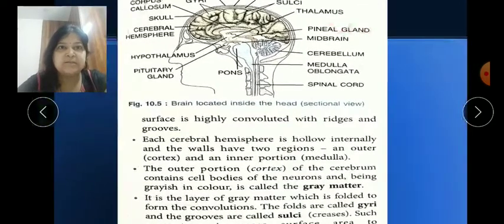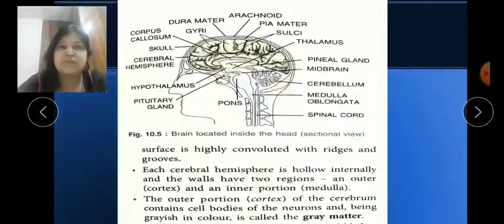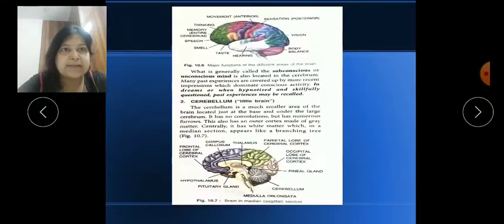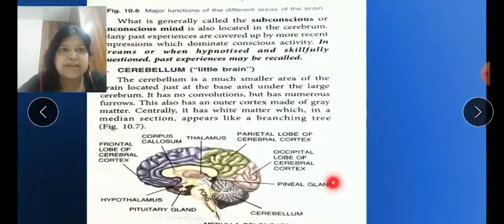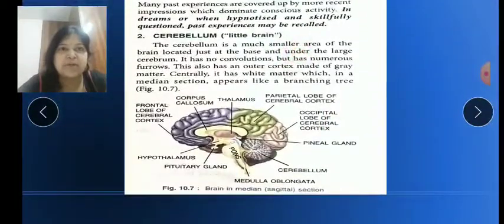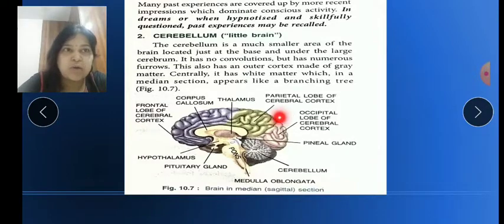If there is a definition, please start writing it, and draw these diagrams: figure 10.5 and figure 10.7. This part is also very important, because they are showing the frontal lobe of the cerebral cortex, then the parietal lobe, then the occipital lobe, like this.